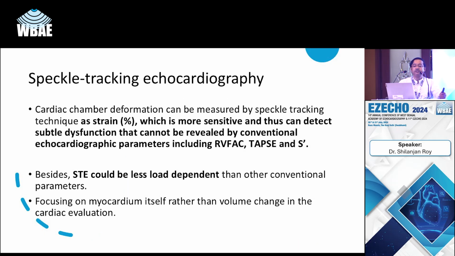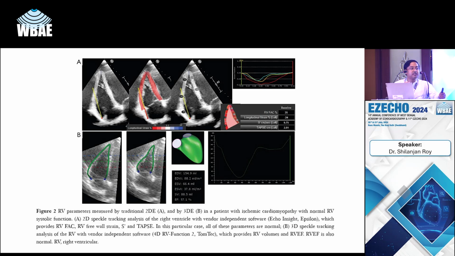Now, regarding advanced echocardiographic assessment of the RV, which includes stress echocardiography, speckle tracking and strain echocardiography, and in certain cases contrast echocardiography, I will briefly discuss them. Stress echo has the potential to detect cardiac dysfunction that usually cannot be detected by other modalities in resting conditions. Just like the stress diastolic echo that we discussed in the previous session, stress RV echo can detect the RV contractile reserve present during stress, or stress-induced subtle or covert pulmonary hypertension, which can be unmasked in the early stages of pulmonary hypertension with stress echocardiography.